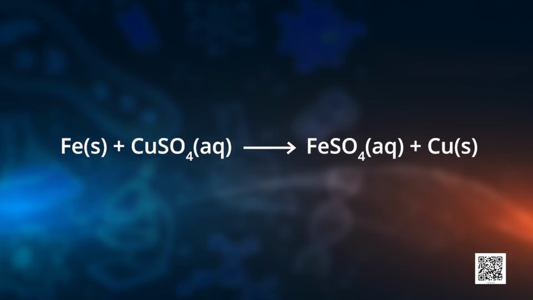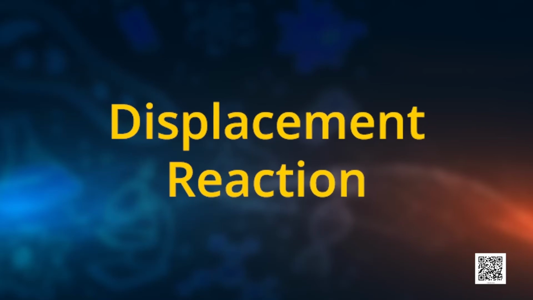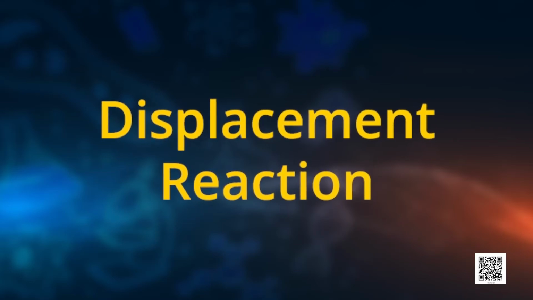And what does it give us? Ferrous sulfate, aqueous solution, plus Cu, that is the metal. So in this reaction, iron has displaced or removed another element, copper, from copper sulfate solution. This reaction is known as a displacement reaction. And my dear discoverers, can you tell me what would happen if we had kept the iron nail in copper sulfate solution for a longer time?